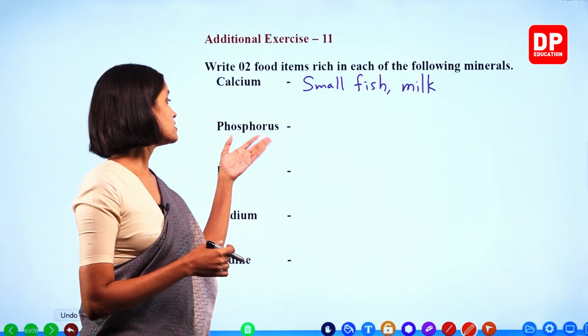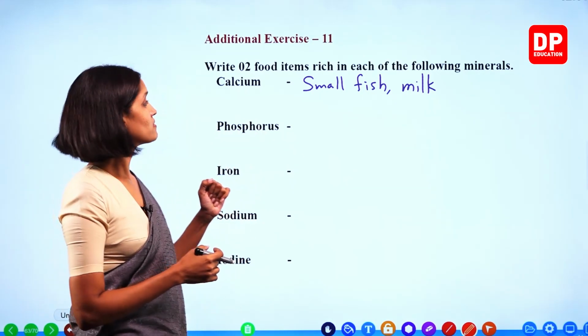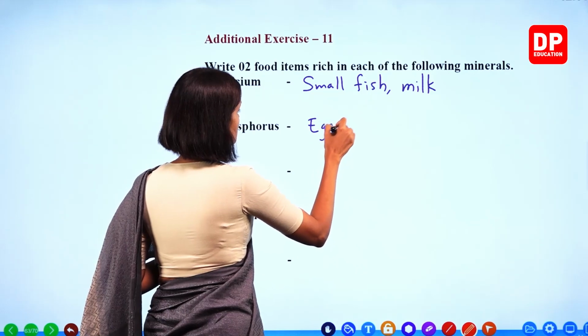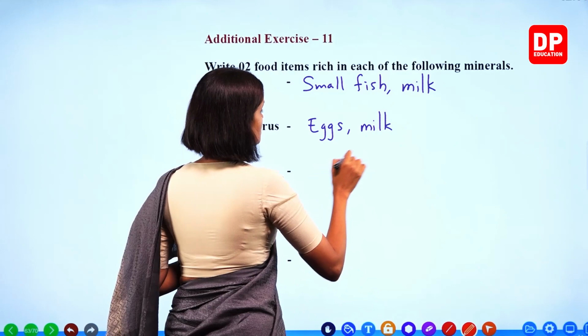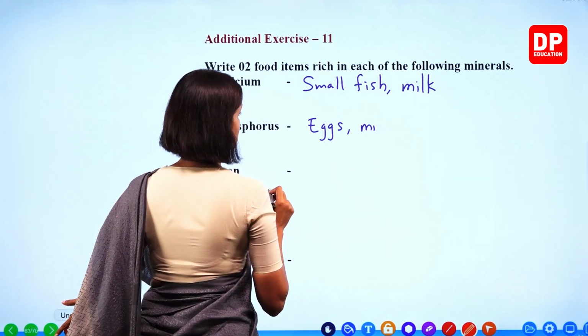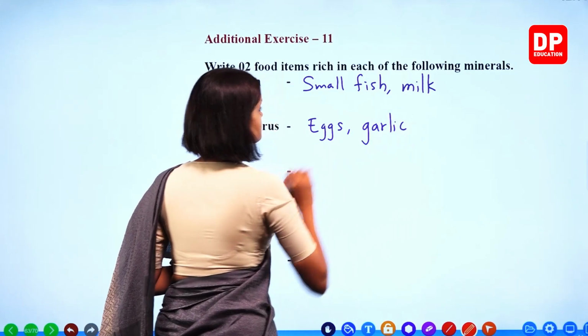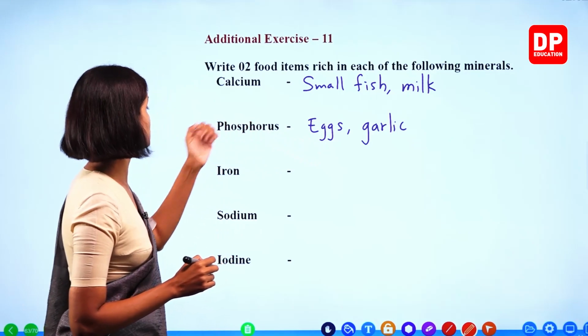Phosphorus also abundant in milk, right? Eggs, we will write them. Eggs, milk. We will write garlic. Garlic also present. Right? Milk, garlic, eggs, a lot of phosphorus is there.